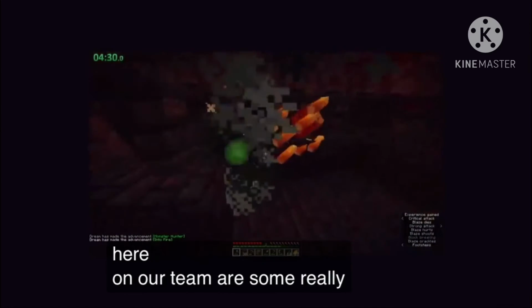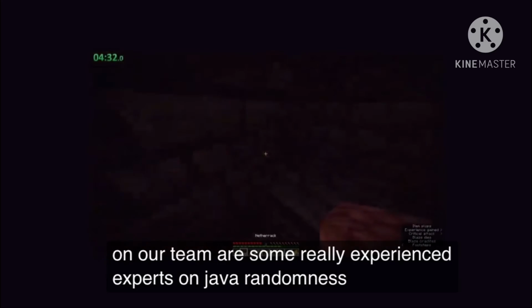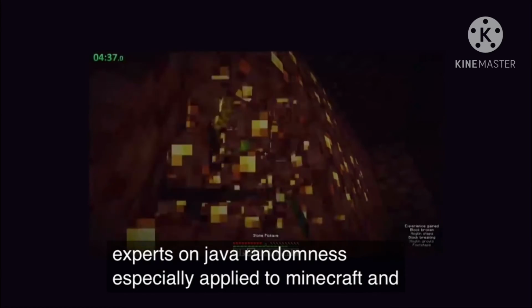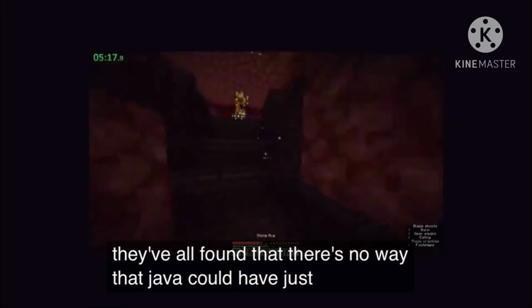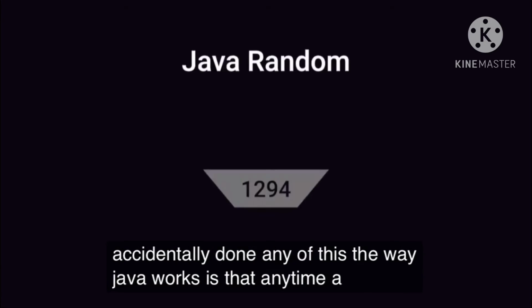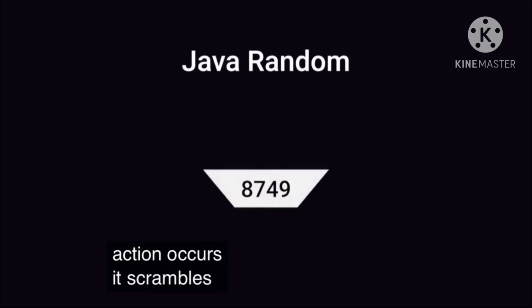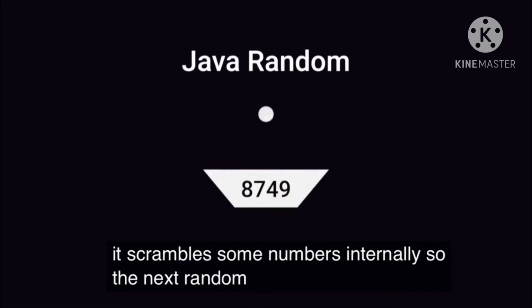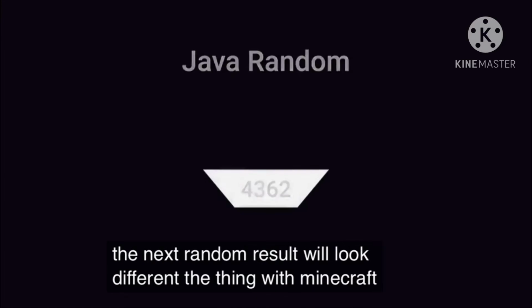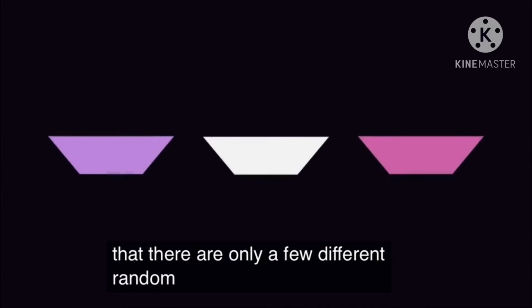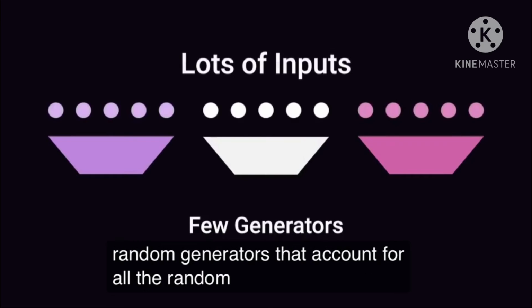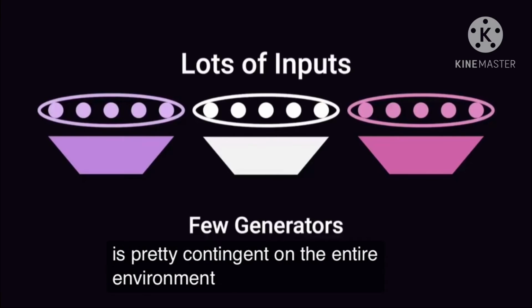On our team are some really experienced experts on Java randomness, especially applied to Minecraft, and they have all found that there's no way that Java could have just accidentally done any of this. The way Java works is that anytime a random action occurs, it scrambles some numbers internally, so the next random result will look different. The thing with Minecraft is that there are only a few different random generators that account for all the random outcomes, so each action is pretty contingent on the entire environment.